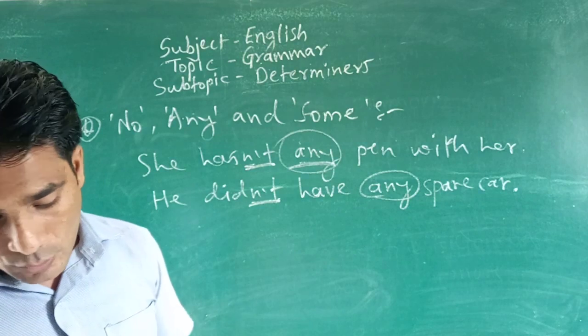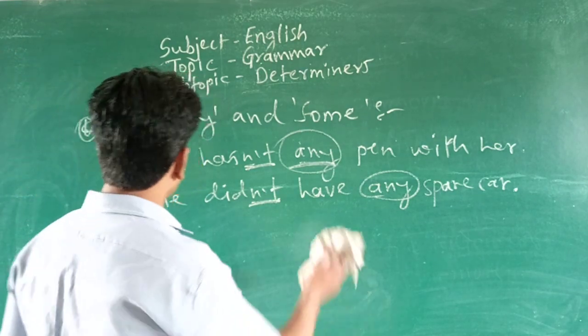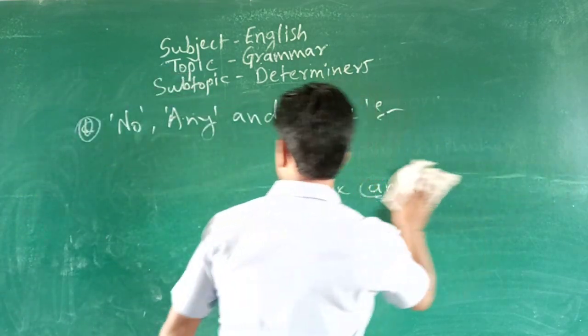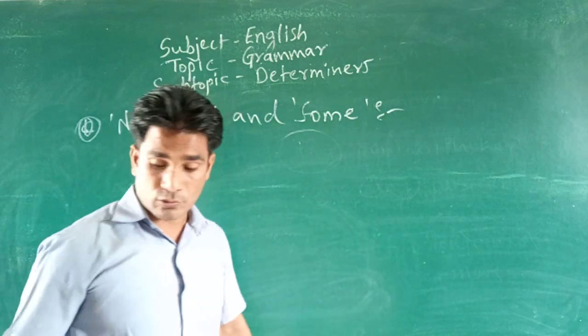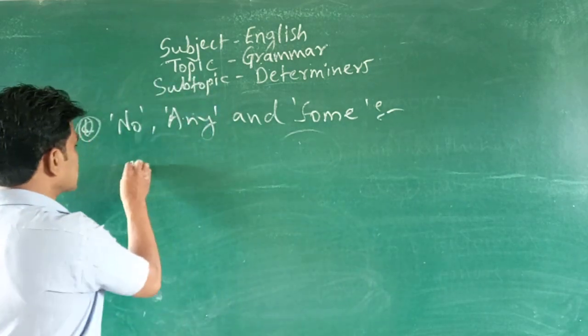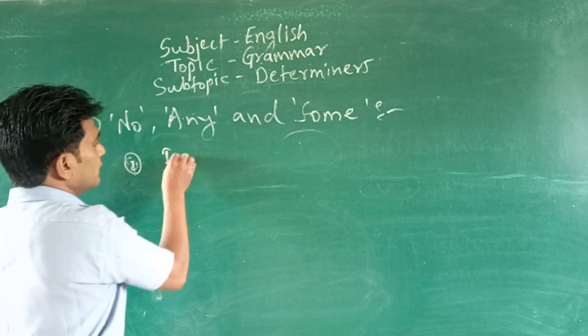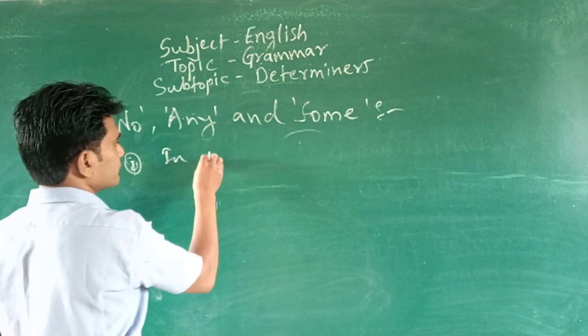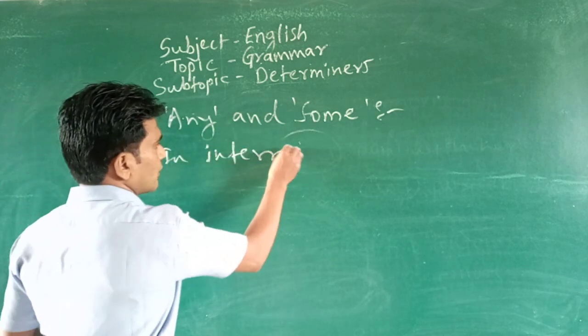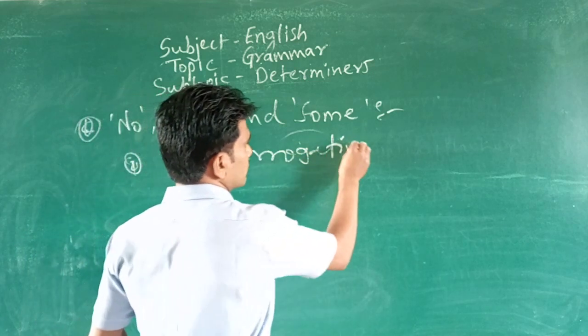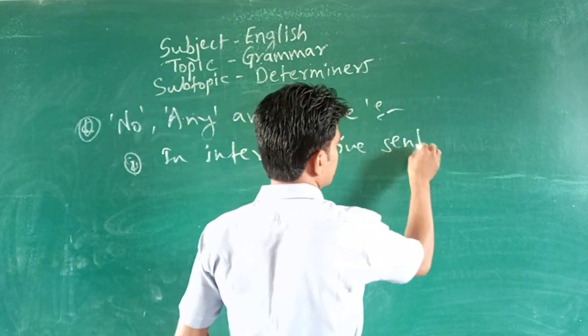Second one, look at there, we can use any in interrogative sentence also. In interrogative sentences. Okay, second one, use of any in interrogative sentences.